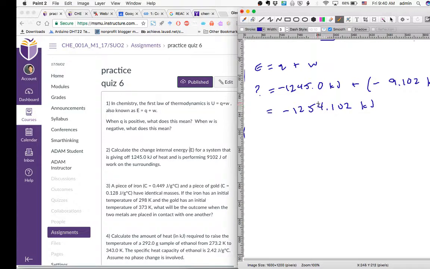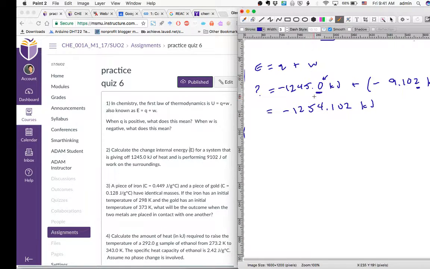Significant figures. This is an addition and subtraction problem, so you do not count the significant figures. You just look at the roughest measurement. This one is to the 10th place. This one is to the 1000th place. So this one is the roughest measurement. The 1000th place is much more precise.